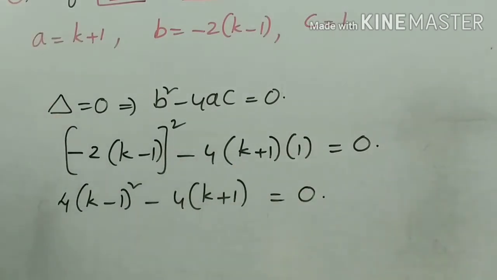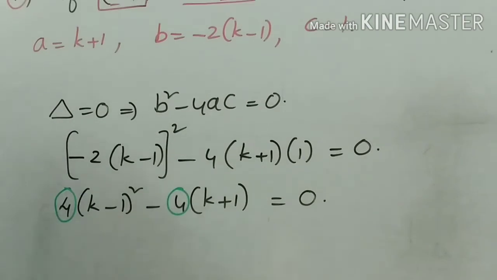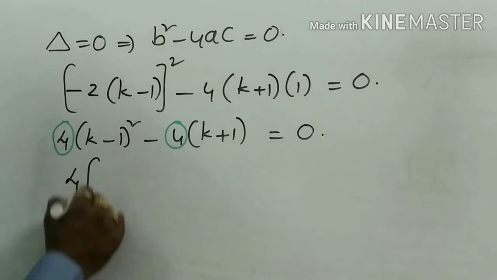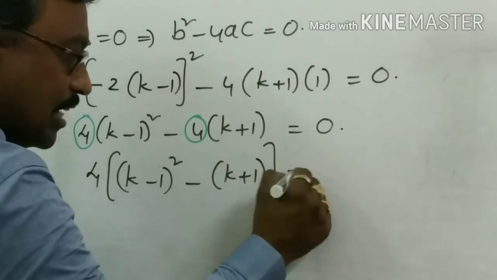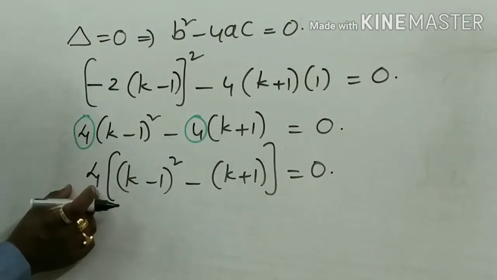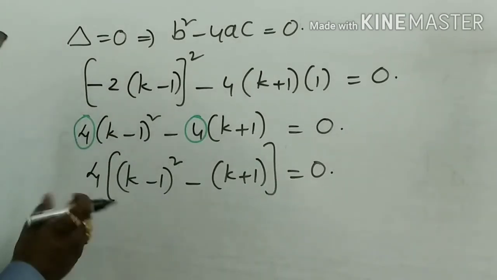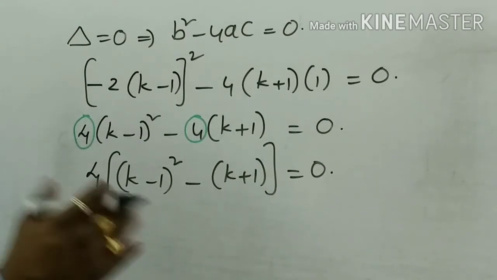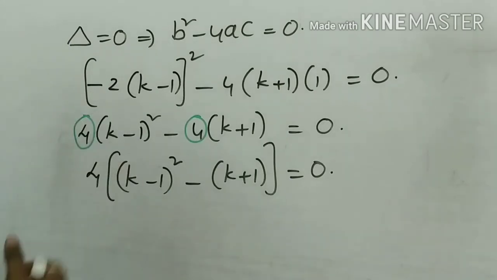Now, instead of multiplication and all, the very important step you have to take is, if anything is common, you always take it common. That is better for solving this type of question. Where 4 is taken out, if it is equal to 0, you can send the 4 to the other side, divide by 4, and it is automatically cancelled. It becomes 0. Then our burden will be very less.